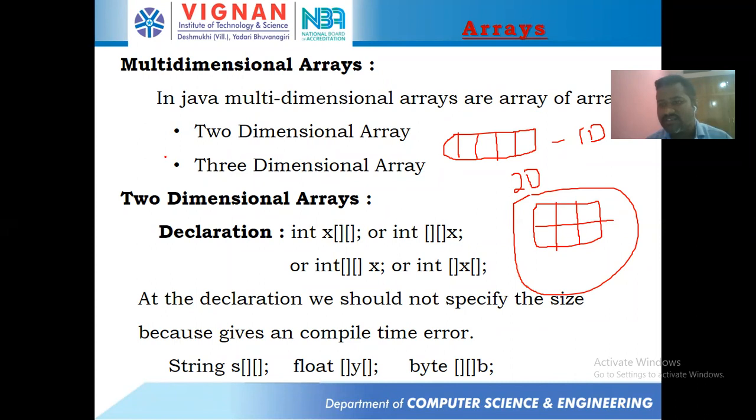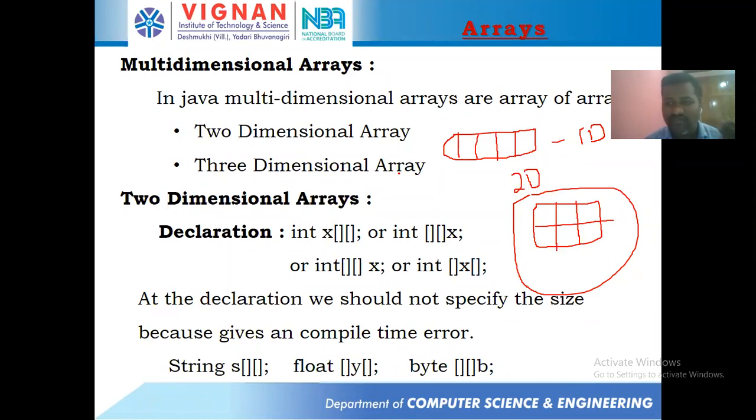You've already completed C and C++. But when you're learning Java, you're not supposed to say again rows and columns, that a two-dimensional array means rows and columns. You're not supposed to say that, right? So what do you mean by a two-dimensional array? In very simple words, we can say that a two-dimensional array is nothing but a collection of one-dimensional arrays.